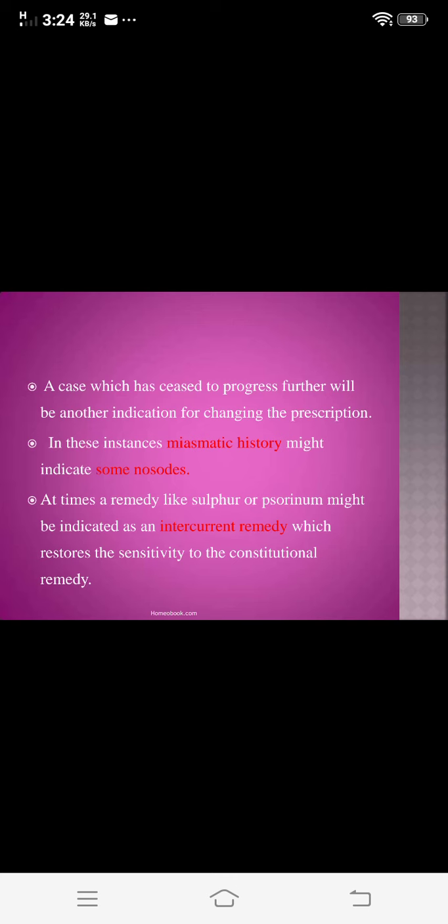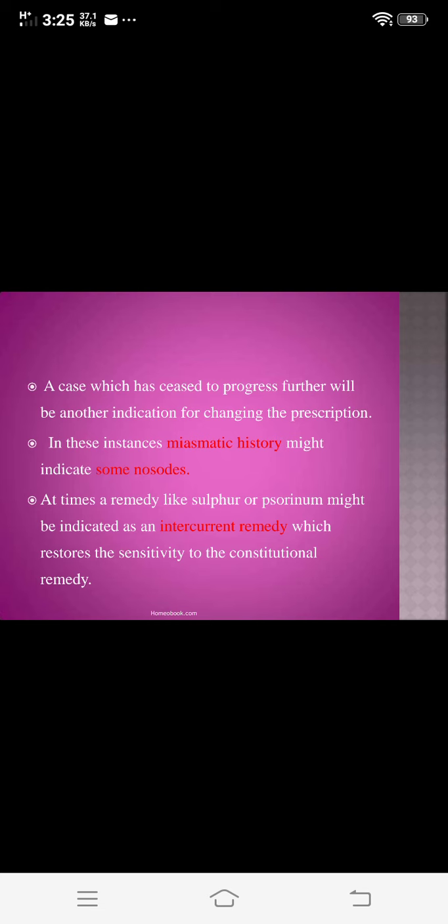In that they also explain a point: a case which has ceased to progress further will be another indication for changing the prescription. That is, if all the progress has ceased, in that case also there is an indication for changing the prescription of that case. Then in these instances the miasmatic history might indicate some nosode, or in some cases it may indicate some nosode also.